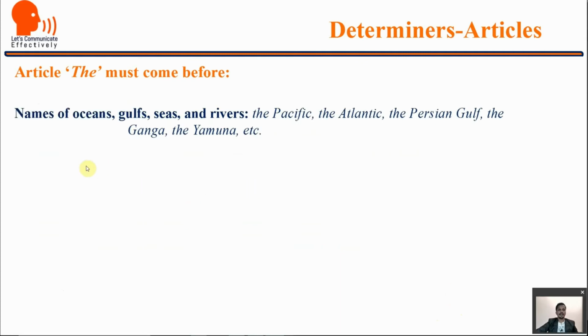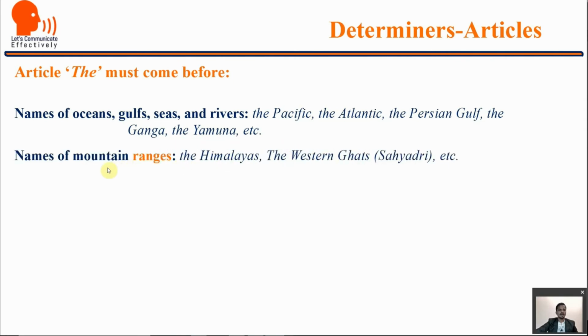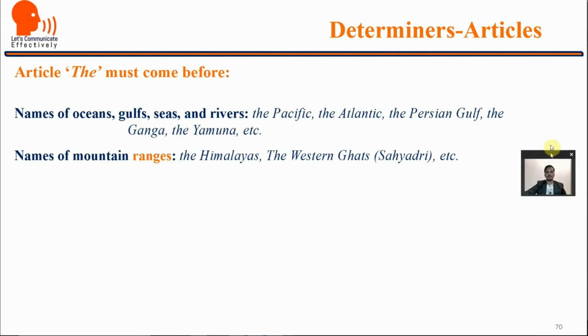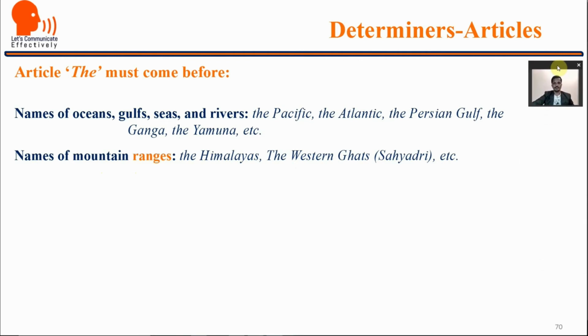So in front of names of oceans, gulfs, seas and rivers like the Pacific, the Atlantic, the Persian Gulf, the Ganga, the Yamuna, etc. Names of mountain ranges, the Himalayas, the Western Ghats, Sayadri, and so on. So names of mountain ranges, not a single mountain. If it is mountain ranges, then we use the in front of them.